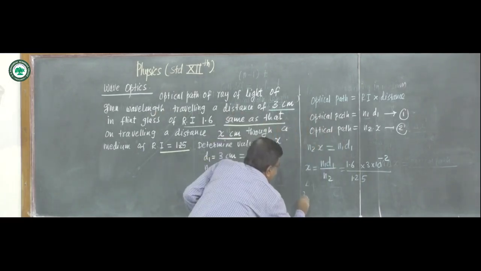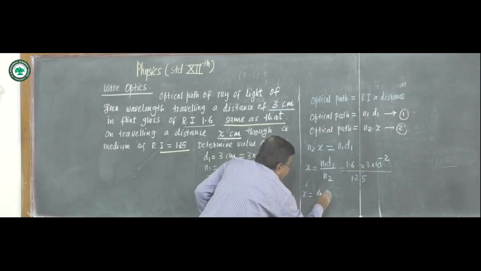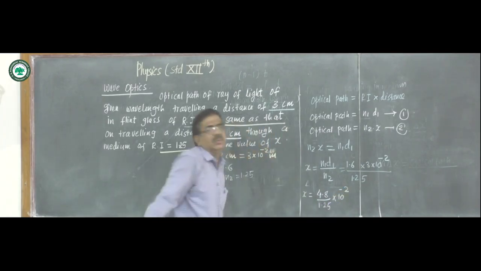So x will be 4.8 upon 1.25 into 10 raised to minus 2.